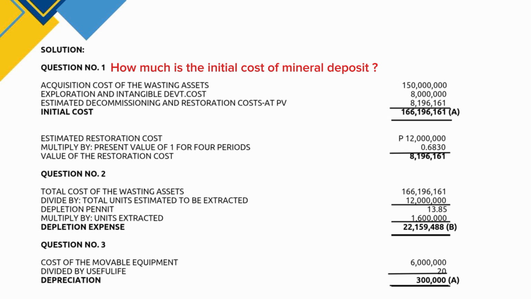So, we have here our solution. Basically, in the context of wasting assets, the initial cost of acquiring and utilizing natural resources includes multiple components. These costs are classified into 4 main categories: the acquisition cost, exploration and evaluation cost, development cost, and estimated restoration cost. The acquisition cost represents the price paid to obtain rights to extract natural resources such as land that contains minerals, oil, or gas.